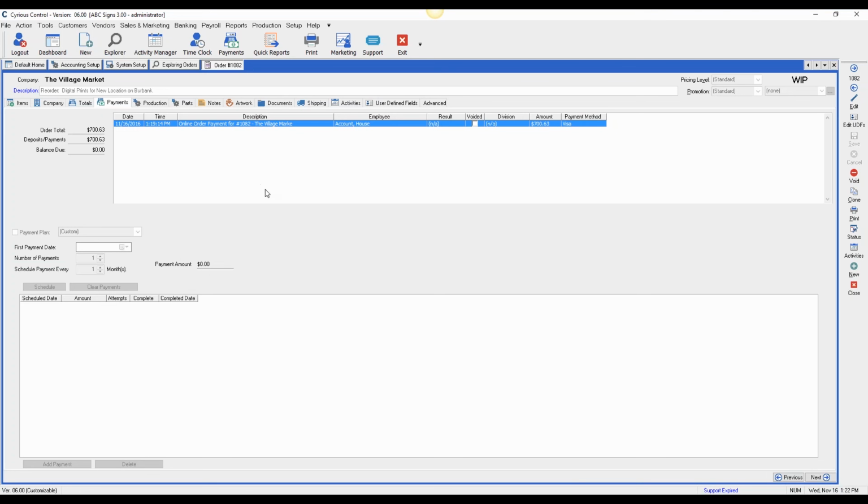Right now, this will be changing in the future, but right now, if I needed to void this, I would void it just like a regular payment. So I'd right-click on it, void it. It's going to ask you for the credit card details, though, so you'll have to put that in. But that part of it is the same as any payment that you make now. Okay. Any questions? That's pretty much the feature.